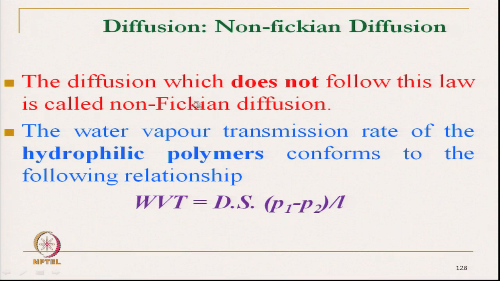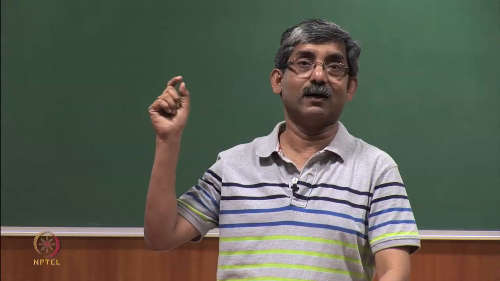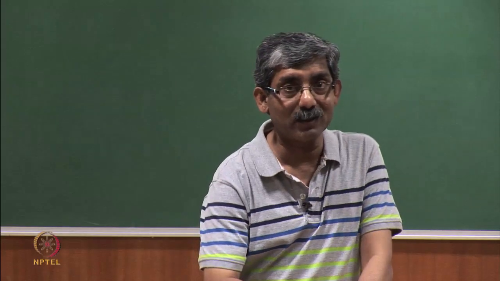The diffusion which does not follow Fick's law is called non-Fickian diffusion. The water vapor transmission rate of the hydrophilic polymer follows the following relations. For hydrophobic polymer, normally the moisture goes through the air pockets and does not get absorbed by the polymer.